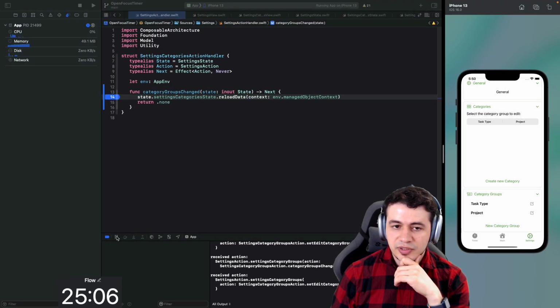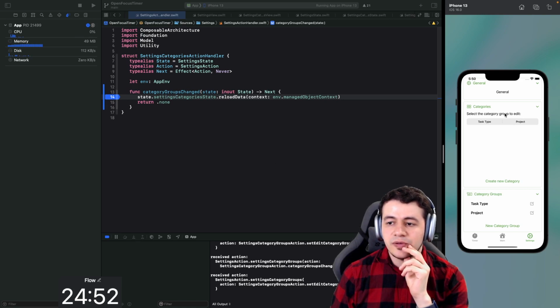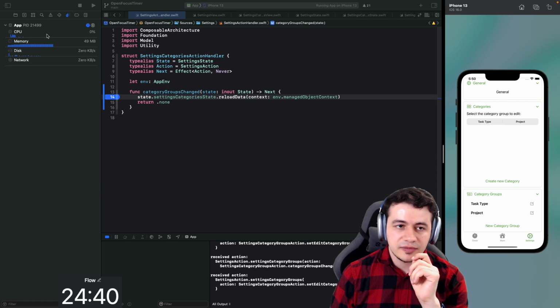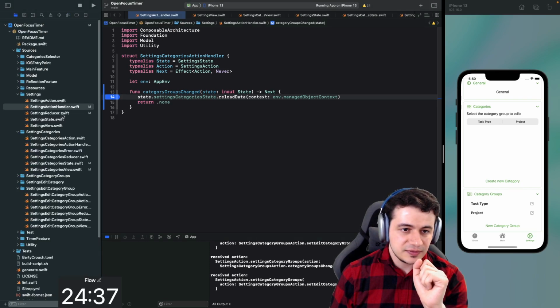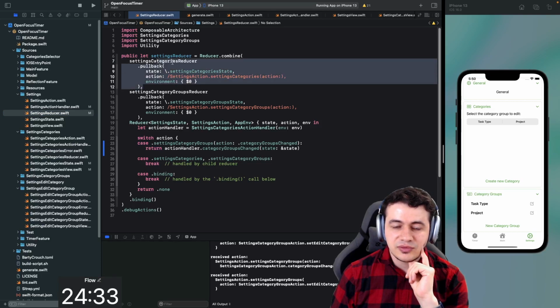And the app no longer crashes, but the view doesn't update as I expected it to. What's going on now? Okay, so the reducer of this view is being called first. So it updates itself, and then I'm calling it from... okay, so the issue is we are in the settings reducer here. We are first calling the settings categories reducer.